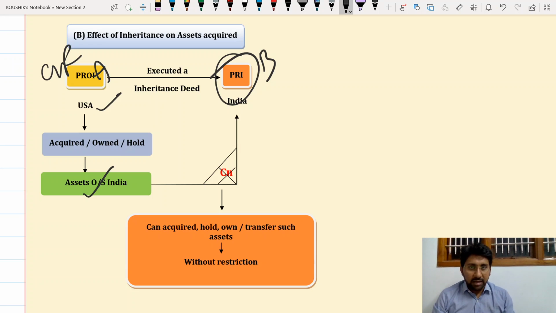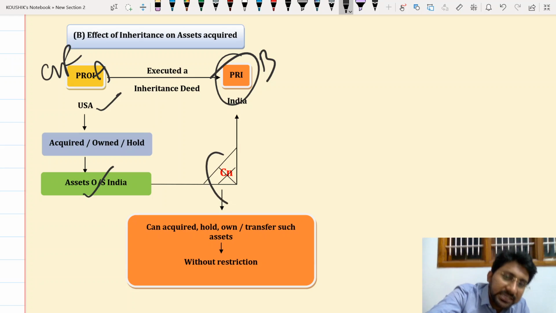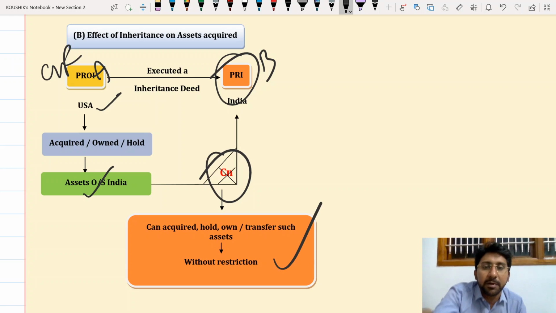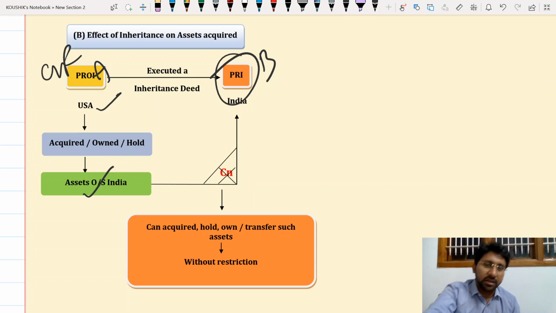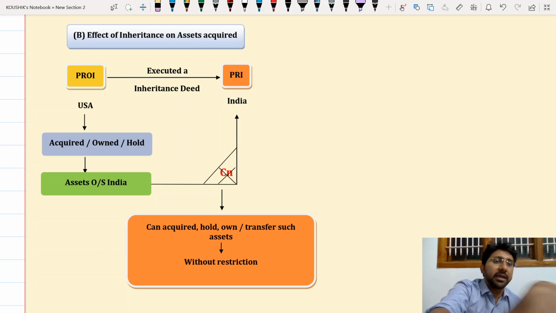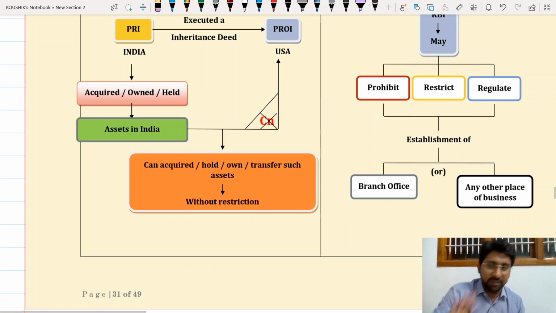PRI. Now answer, I am a PRI. Assets are altering. Which assets? Indian assets or foreign assets? Foreign assets are getting altered. If you look into it, is this a capital account transaction or not? Yes, but there is no consideration. This is also permitted without any restriction. Vice versa will also apply. That is the next diagram that I have given.